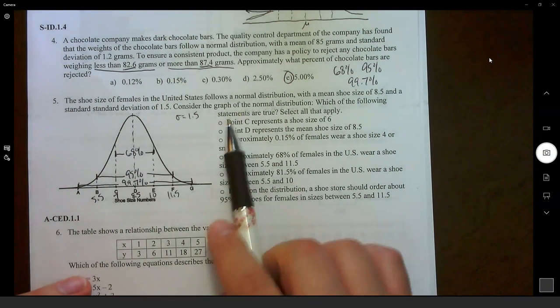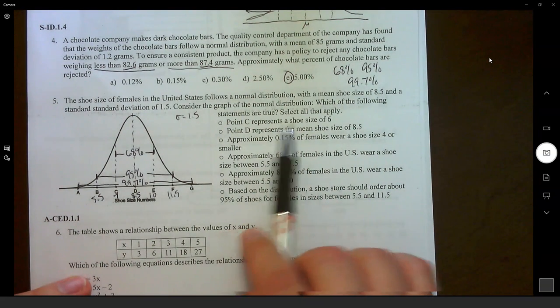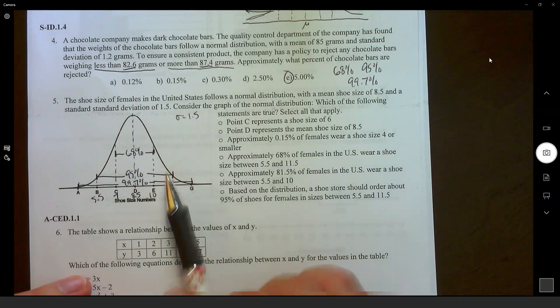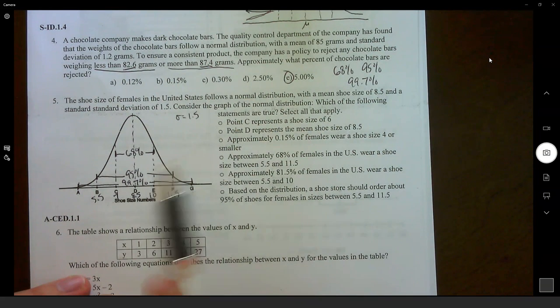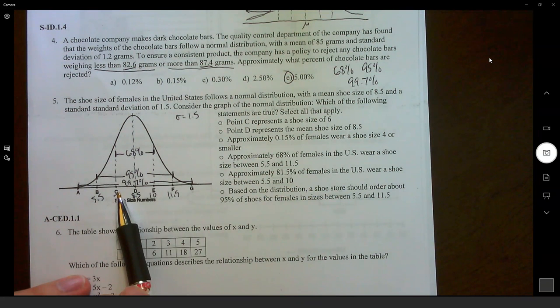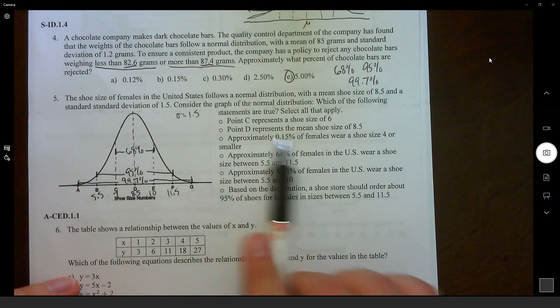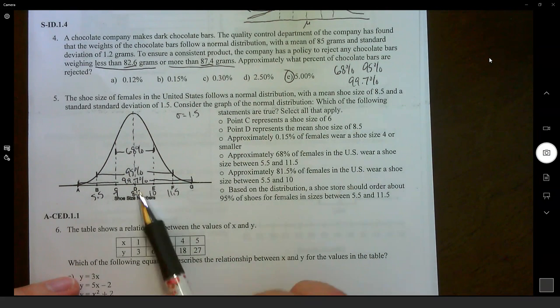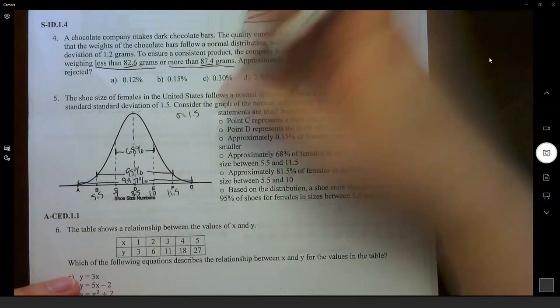All right, so let's go through point by point. So point C represents a shoe size of 6. Well, if we filled this out already, we can go to point C and see if that's true. We know since we went 1 standard deviation out, we subtract 1.5 from 8.5, we should get 7. So C does not represent a shoe size of 6, so I'm not going to select that. Point D represents the mean shoe size of 8.5. Well, D was in the middle, therefore D will be my mean. I agree with that.